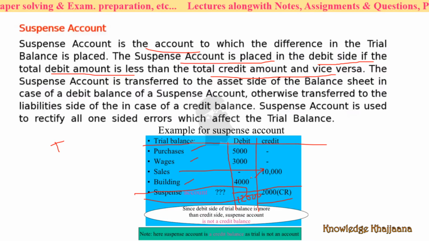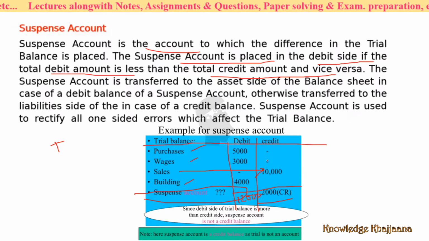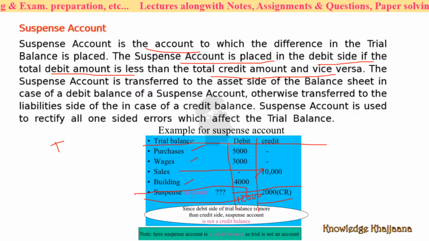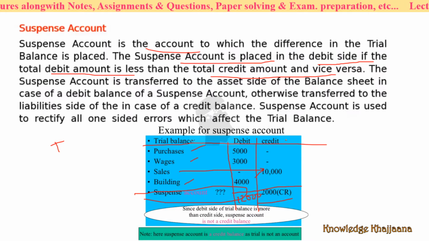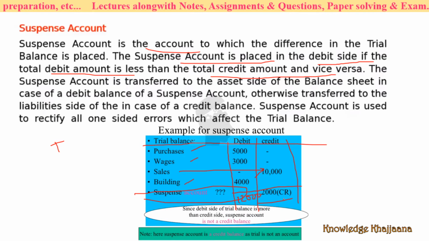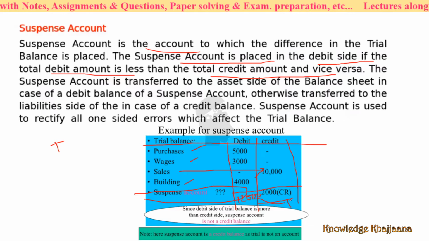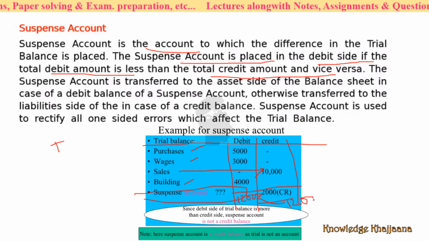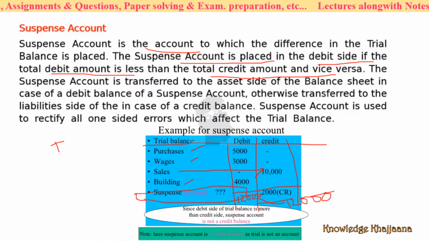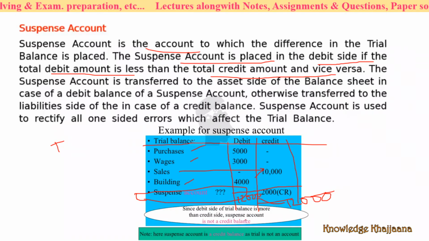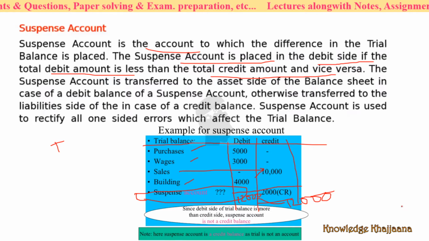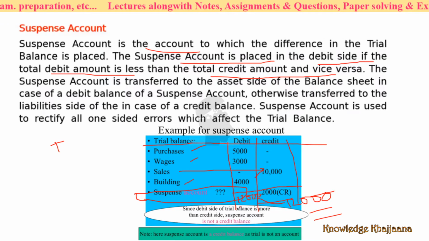Now in this case, the amount on the debit side is bigger than the amount on the credit side. So which is the lesser side? Credit side. So the suspense account is created on the lesser side, which is the credit side, with the amount to make it tally. How much amount do we have to credit? 2000 rupees against the suspense account, because the debit side is bigger than the credit side. Then what is done? See, we have created the suspense account to make it tally.